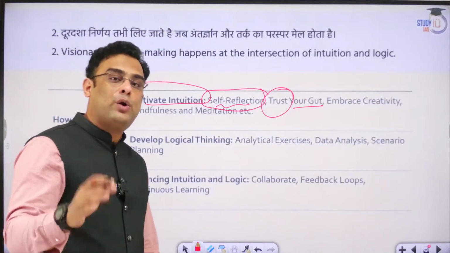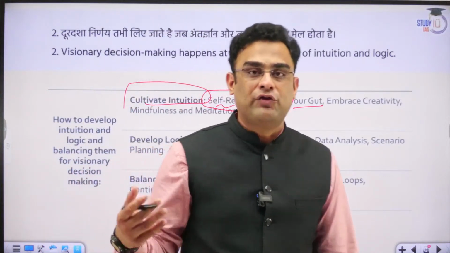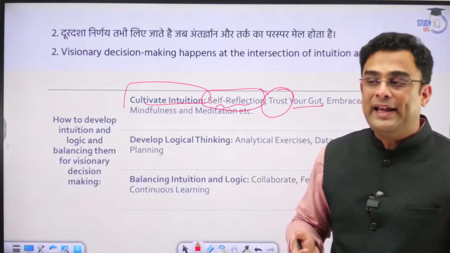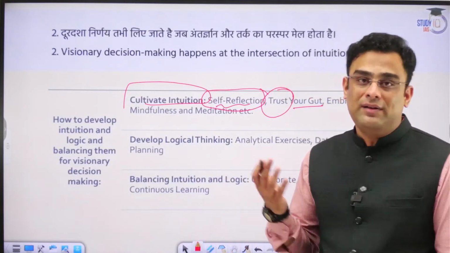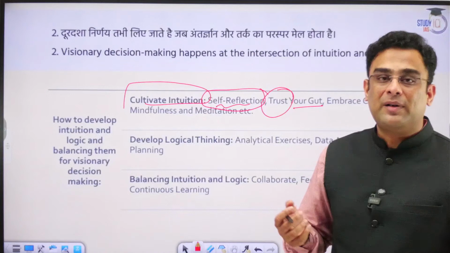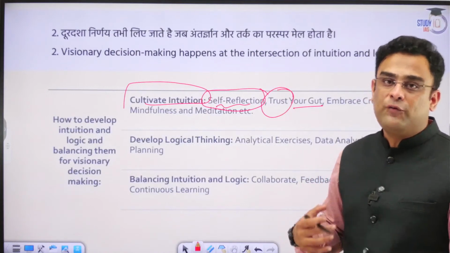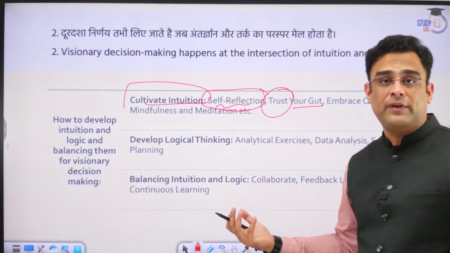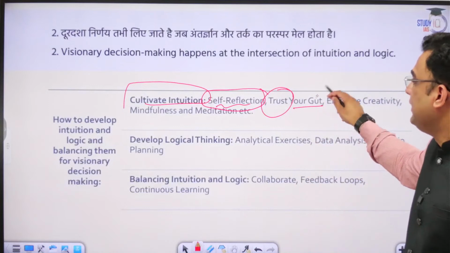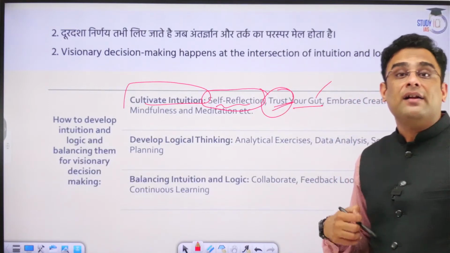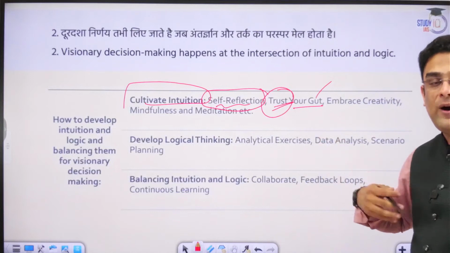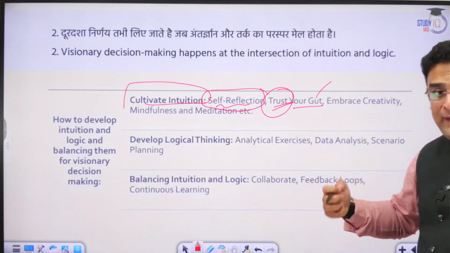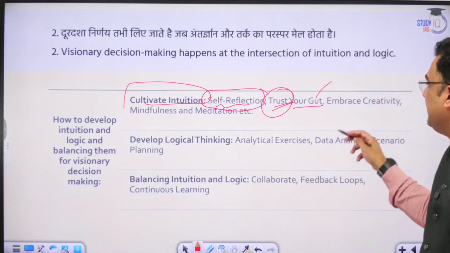Mahendra Singh Dhoni had a secured job in Indian Railways. That job, although it stands no comparison to what he achieved later, was for any average middle class family a career worth aspiring for. But Mahendra Singh Dhoni had that strong gut feeling from within that he was made for the sport of cricket and he will make a big name for himself. He trusted and backed that gut feeling. You have to develop that confidence in your own gut. Once you are able to get that feeling from within, then you must be able to back yourself. That will come through implementing it over and over again.